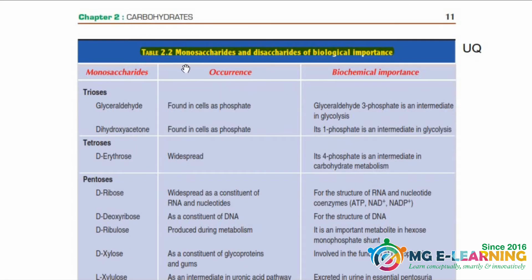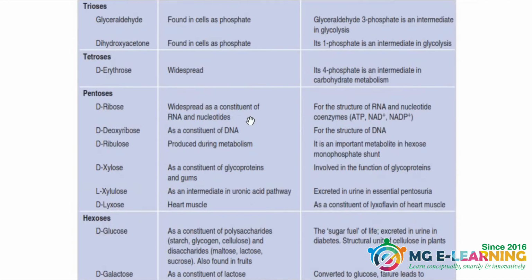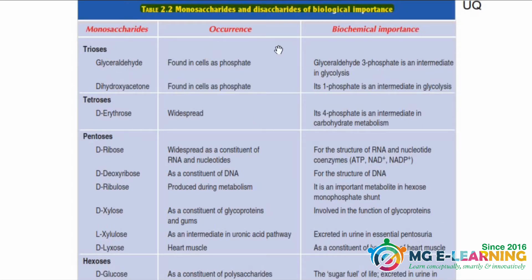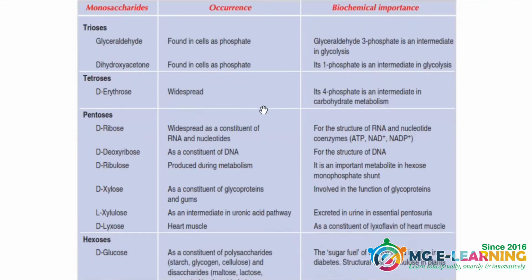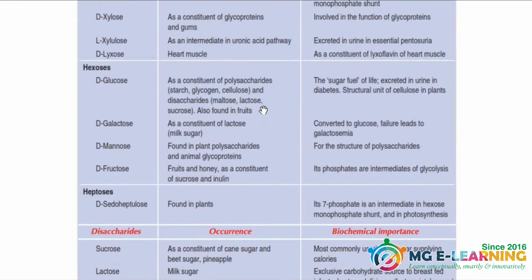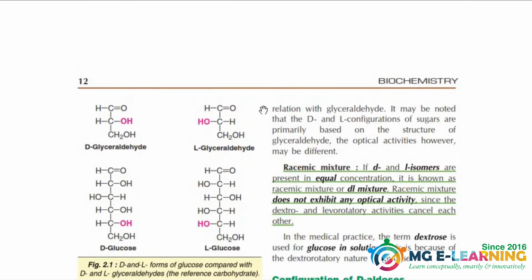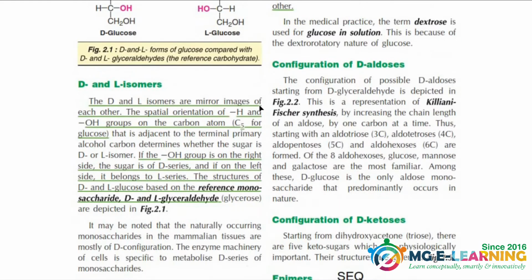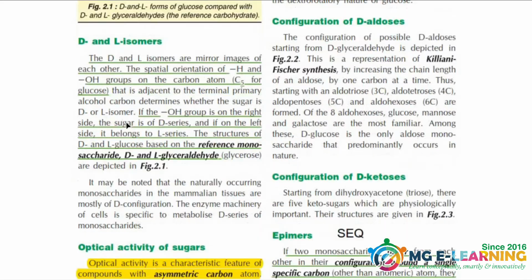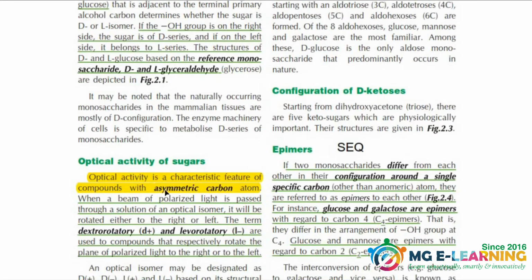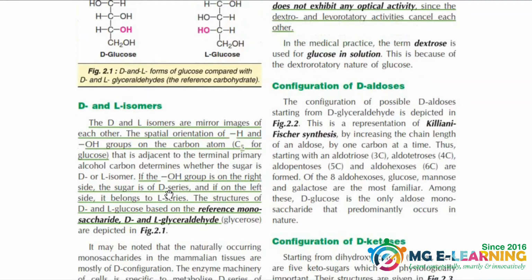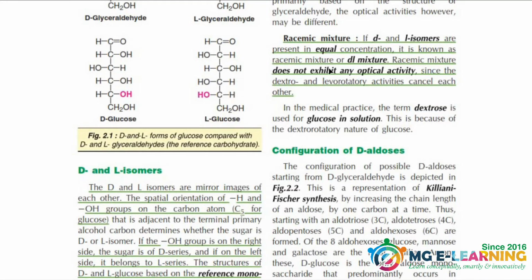Now this page, table 2.2, is very important from the UQ point of view. You should know about the types of monosaccharides, their occurrence and biochemical importance. They are important for UQs and MCQs. On the next page, you should know about the D and L isomers for conceptual purpose, optical activity of sugars, and on the next side of the page, racemic mixture. You should know about the racemic mixture.